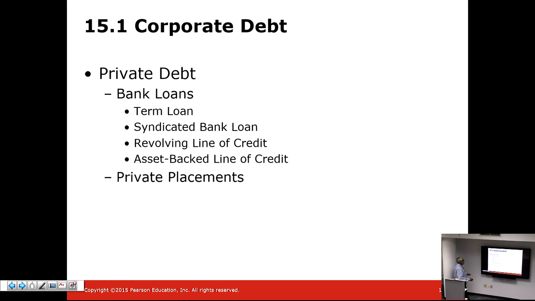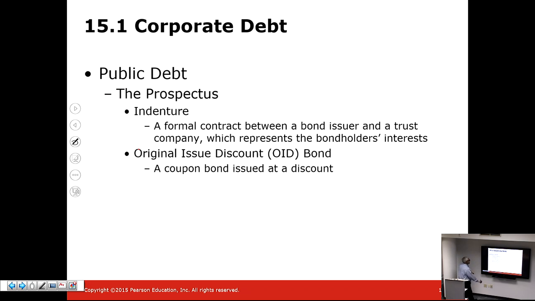There are two ways to do debt financing. One is to use the private debt market. In the private debt market, essentially you're going to banks and getting a loan. It tells you the term of the loan. If it is a term loan, how long is the loan for, how much you would pay interest. It could be a line of credit. It could be an asset-backed loan, non-asset-backed loan, and so on and so forth. But what we're mostly interested in is looking at public debt.